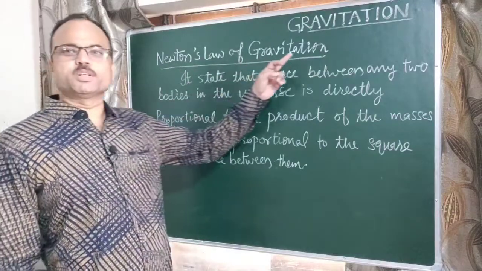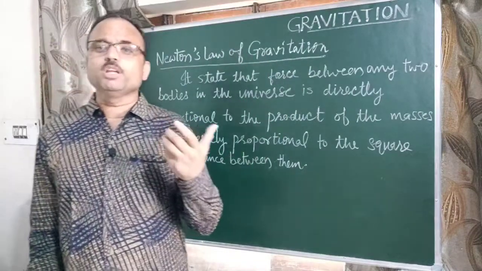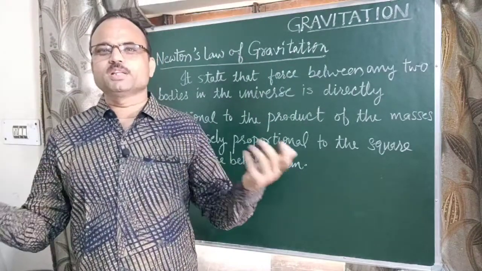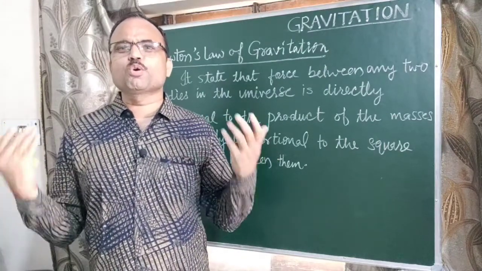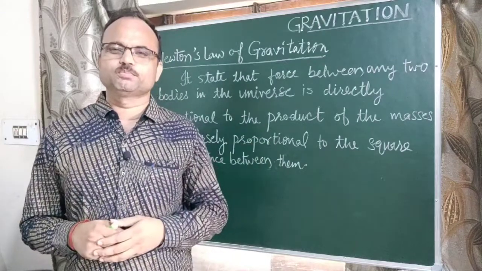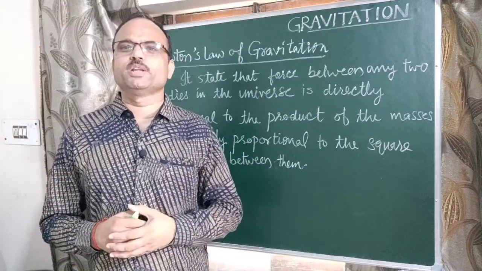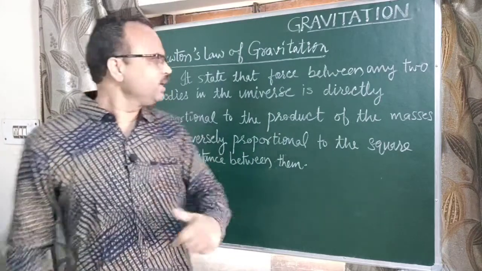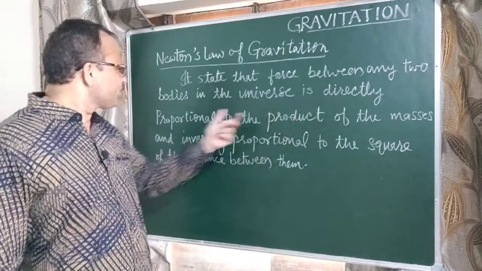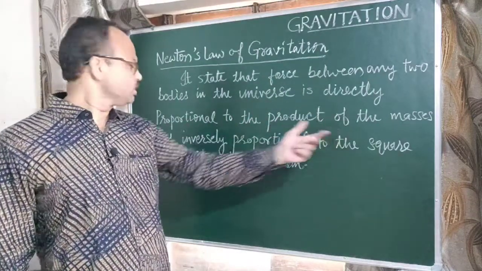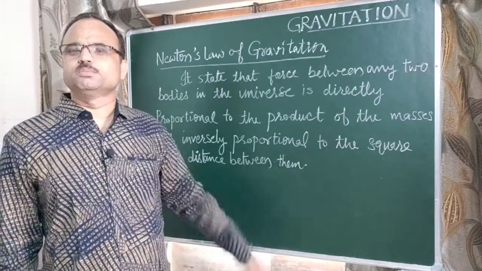Newton's law of gravitation. In this law, every body in the universe attracts every other body with a force which is directly proportional to the product of the masses of the bodies and inversely proportional to the square of the distance between them. So we can write that the force between any two bodies in the universe is directly proportional to the product of the masses and inversely proportional to the square of the distance between them.